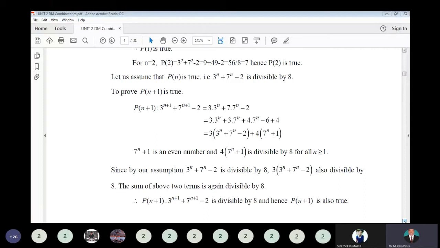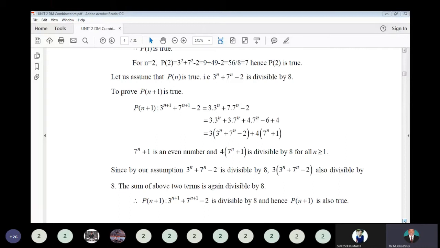So combine it: the first term, second term, and fourth term, take 3 as common. Understood? First term, second term, and the next, the third term. In that, take 3 as common. You will get 3 into (3^n + 7^n - 2). The remaining things, combine it, you will get 4 common, (7^n + 1). So the first term, 3 into (3^n + 7^n - 2), is nothing but 3 times P(n).